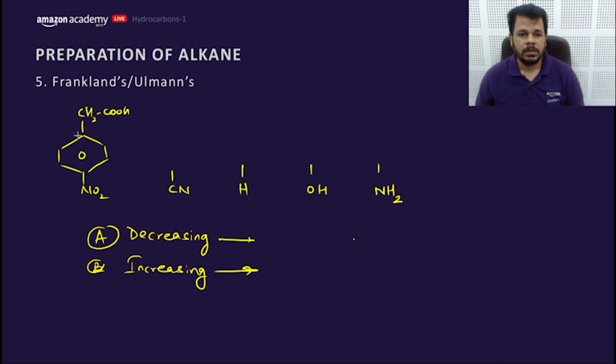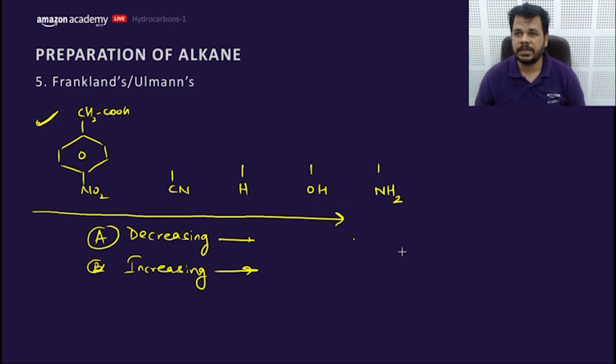Comment on this. If this is the carboxylic acid and we are going for soda lime decarboxylation, what would be the order of rate of reaction? Is it increasing this way or decreasing this way?